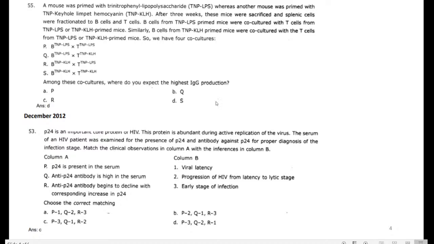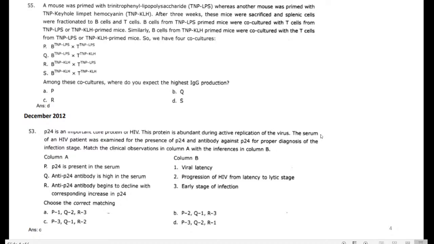Next is about the primer. P24 is an important core protein of HIV. This protein is abundant during the active replication of the virus.